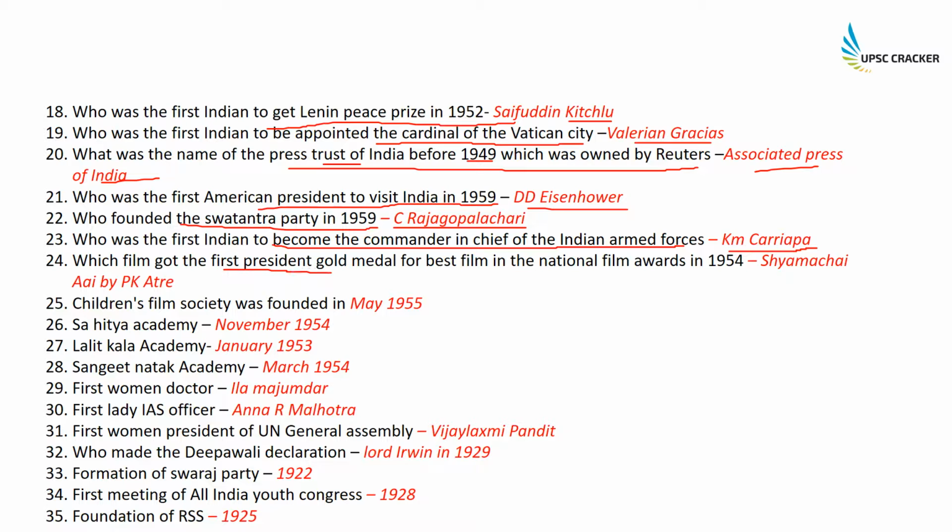Which film got the first President's Gold Medal for Best Film in the National Film Awards in 1954? That was Shyamchi Aai by P.K. Atre. Now let's look at the foundations. Children's Film Society was founded in May 1955. Sahitya Akademi was founded in November 1954. Lalit Kala Akademi in January 1953. Sangeet Natak Akademi in March 1954. These are some important academies which have often been asked about when they were founded. Sahitya Akademi and Sangeet Natak Akademi were founded in 1954, while Children's Film Society was founded in 1955 and Lalit Kala Akademi in 1953.